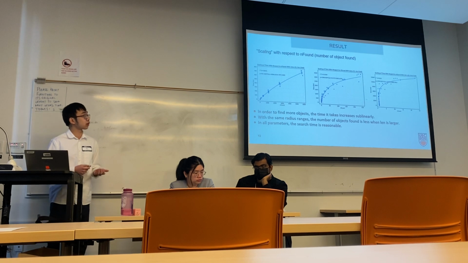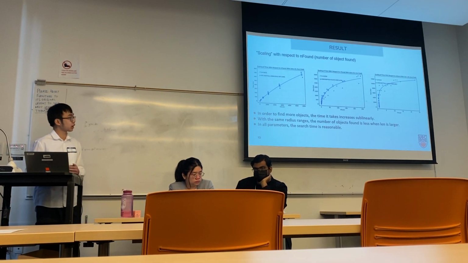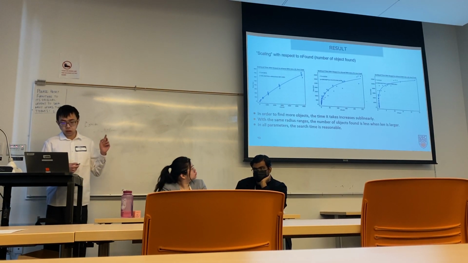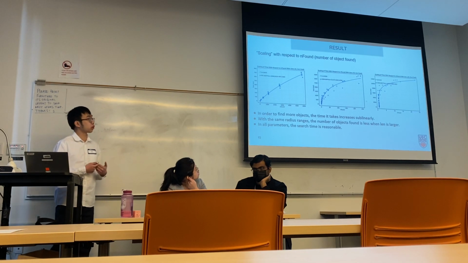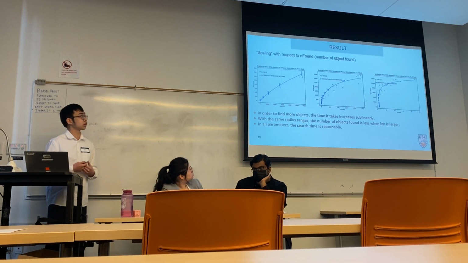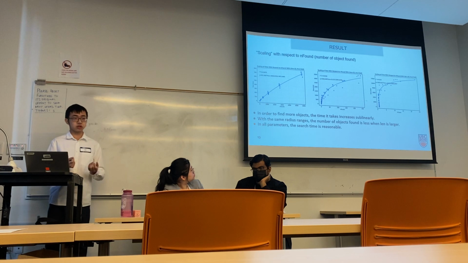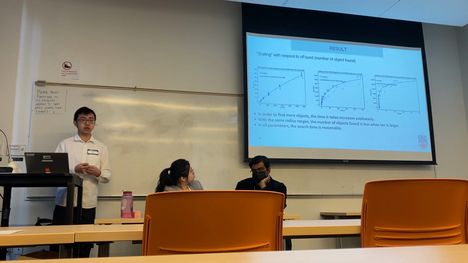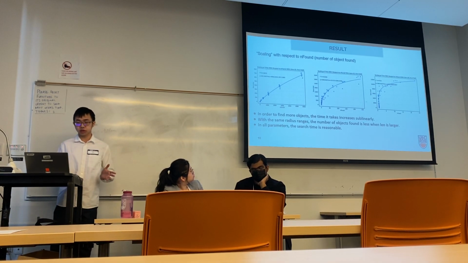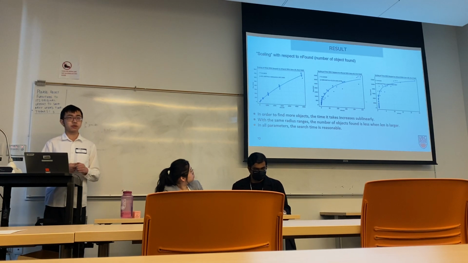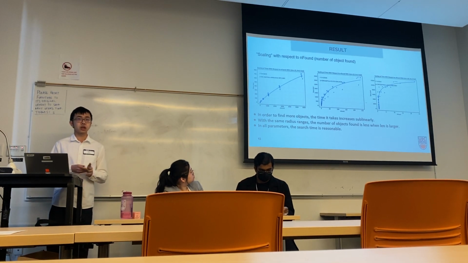And this is the result for the absolute time. We can see in all 3 cases, it increases sublinearly when n funds increases. That means in order to query more users, the time it takes will increase. This makes sense because you need to reach out to more users. But it increases sublinearly, that means if we double the number of users we want to query, the time it takes won't